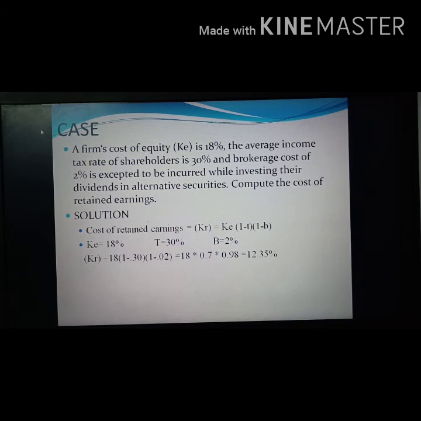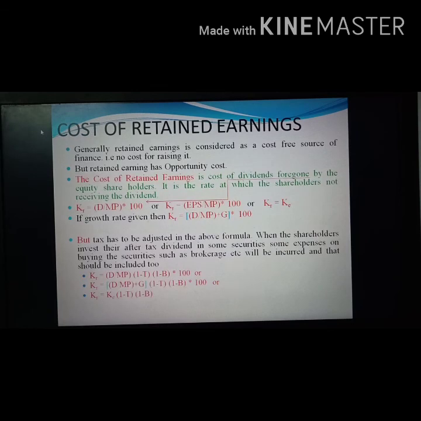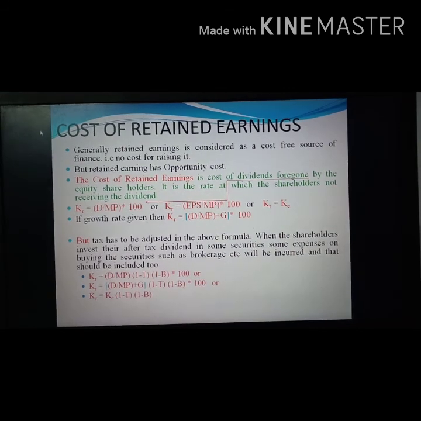In this question, the data is given in this manner: the cost of equity is given. Sometimes you will get information like tax rate, brokerage, dividend, and market price of share. Then, according to whatever information is given, you have to choose which of these three formulas to use. Okay, so that's all about cost of retained earnings.